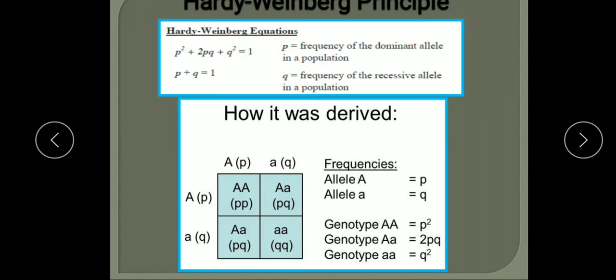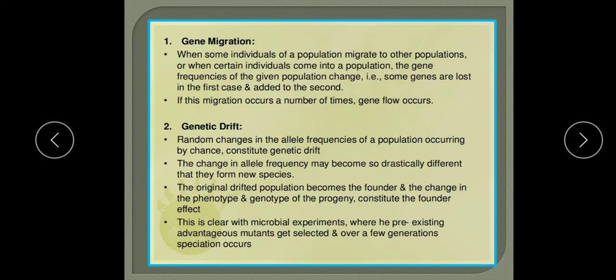According to the Hardy-Weinberg principle, the sum total of all the allelic frequencies for a gene is 1. Understood? This value, p square plus 2pq plus q square is equal to 1, is a binomial expansion of (p plus q) whole square. So this is the Hardy-Weinberg principle.